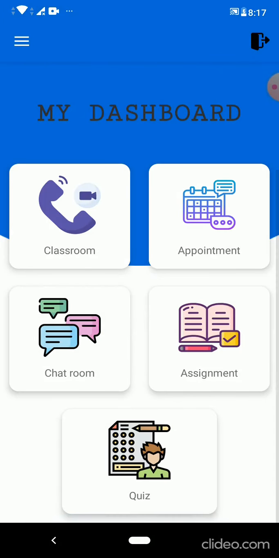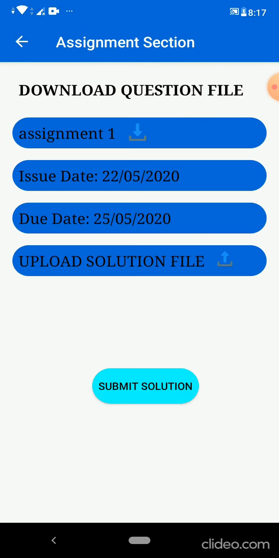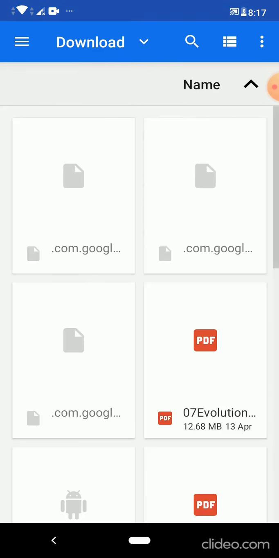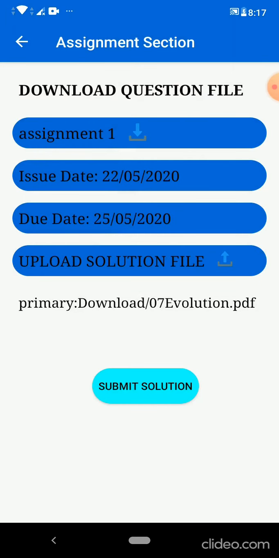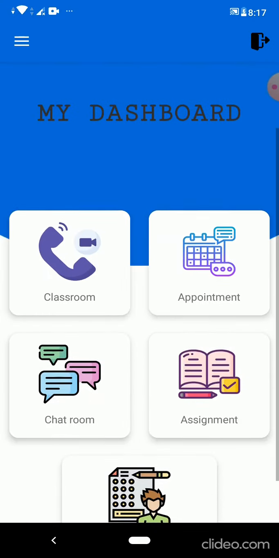And then there is an assignment section. In the assignment section, you will get the assignment name and the due dates. You can click on it, and you can download the question file, and accordingly you can submit the solution file. You can upload it, and I'm not uploading it since I've allotted less video time.